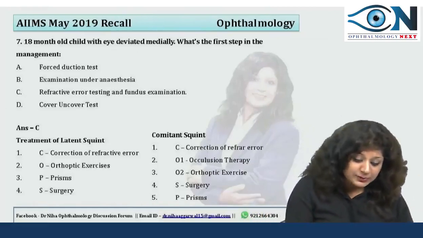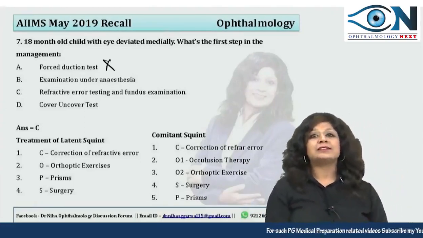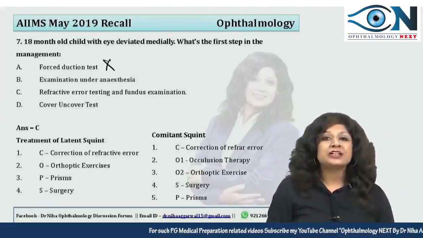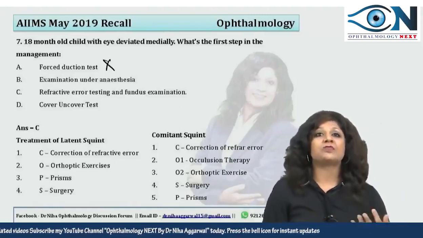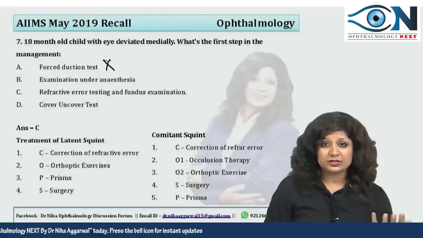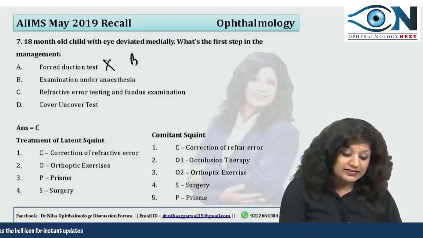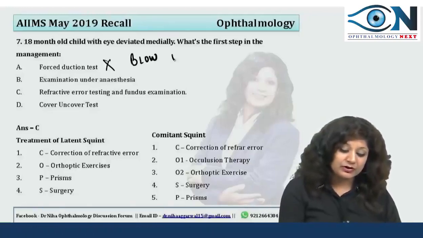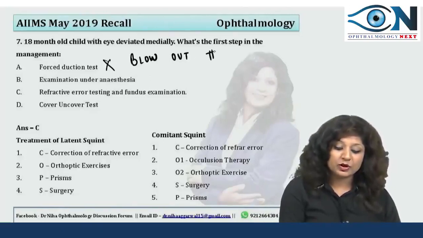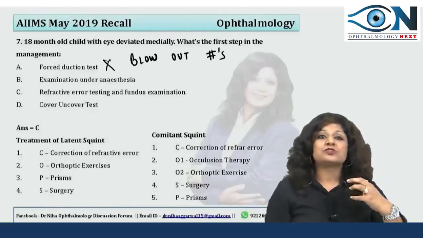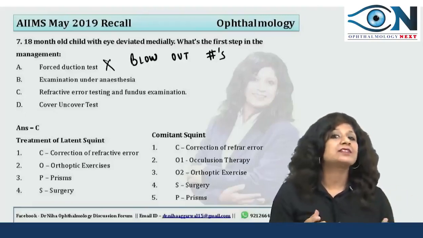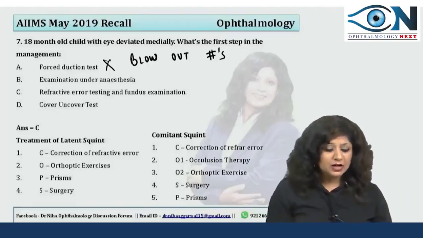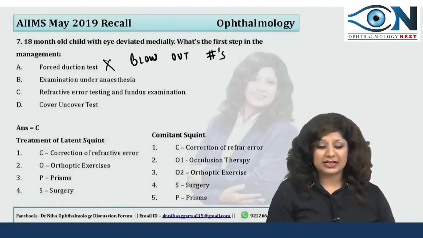Now if you see the options here, they have given the forced duction test, which cannot be the answer. Forced duction test is usually done in cases of the restrictive variety of squint, where we have the pseudo squint, like for example that found in cases of blowout fractures also, where there is mechanical restriction of the muscles and there is no true paralysis of the nerve or the muscles. So you don't have to do the forced duction test.